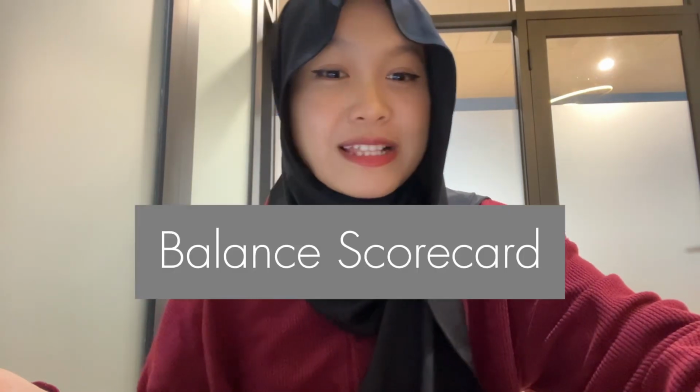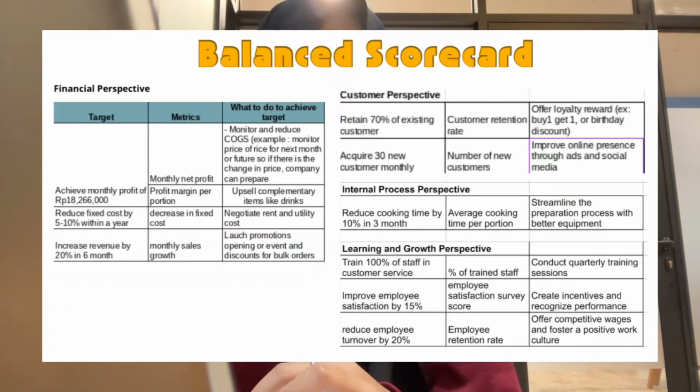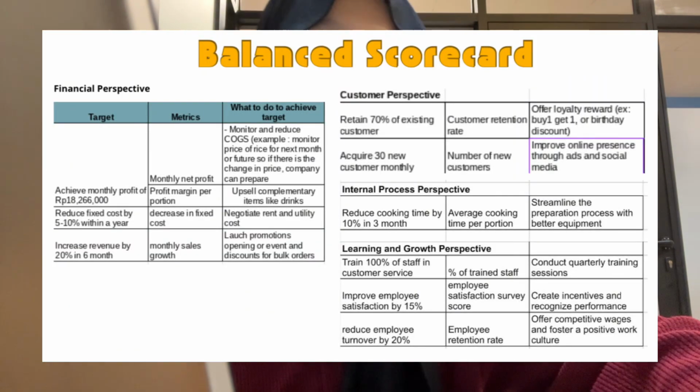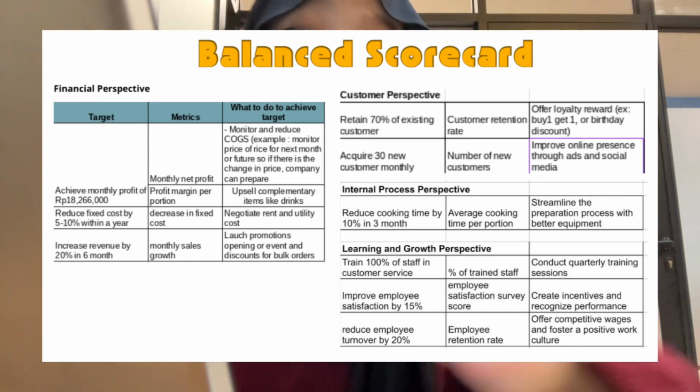And the next, balanced scorecard. The balanced scorecard is a performance measurement and strategic planning method that companies use to identify and improve internal business functions and external results. There are four perspectives in the balanced scorecard. The first is financial, second is customers, third is internal process, and the last is learning and growth. Here I will just show you an example of the balanced scorecard itself. So here the first is financial. Financial focuses on the financial results of the organization to ensure that the strategy implemented delivers value to stakeholders.